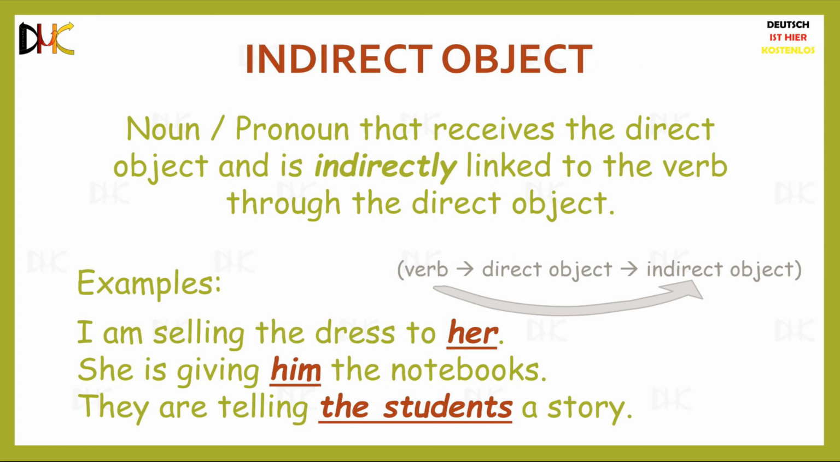They are telling the students a story is similar to the previous sentence and actually means that they are telling a story to the students. In this case, a story is the direct object and the students is the indirect object.